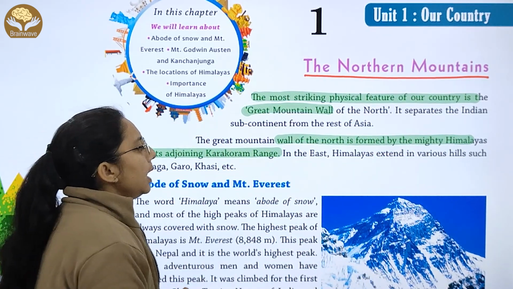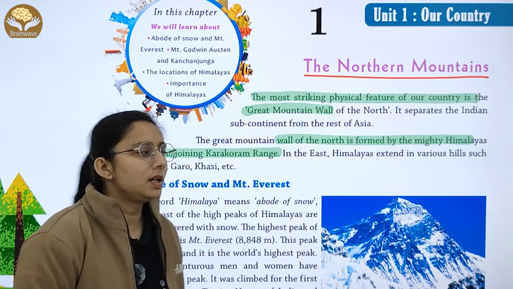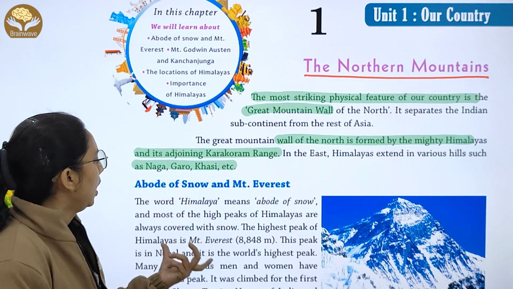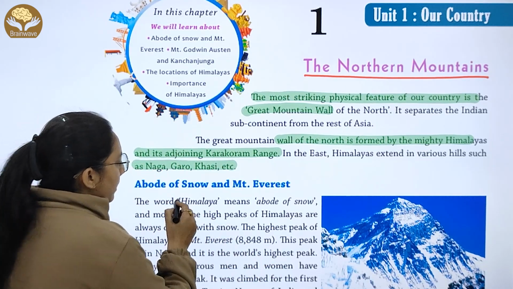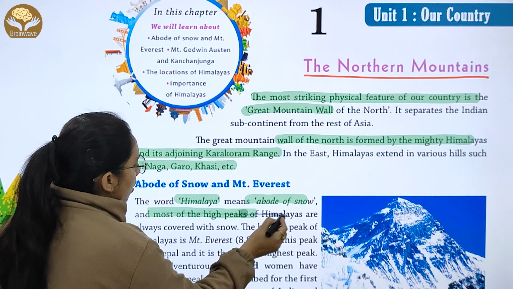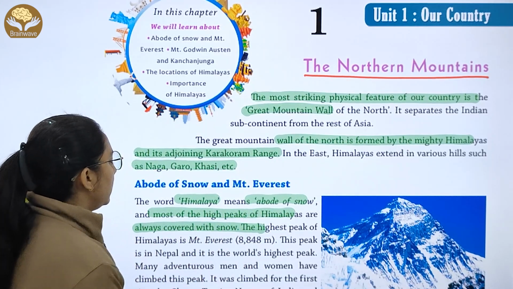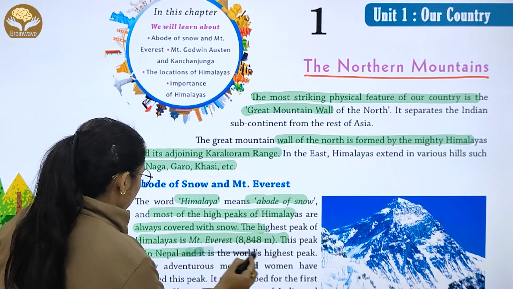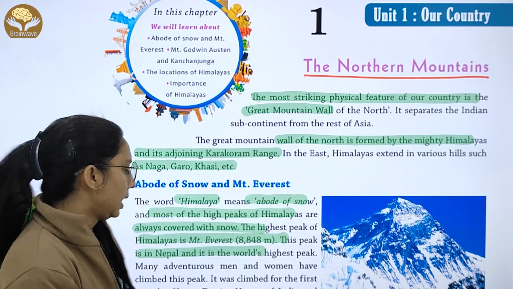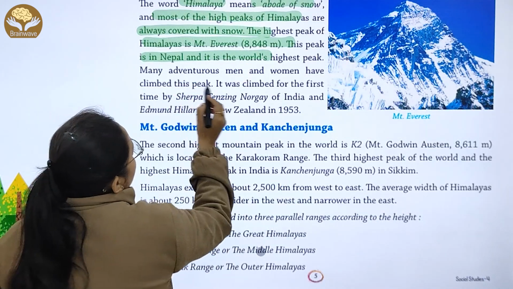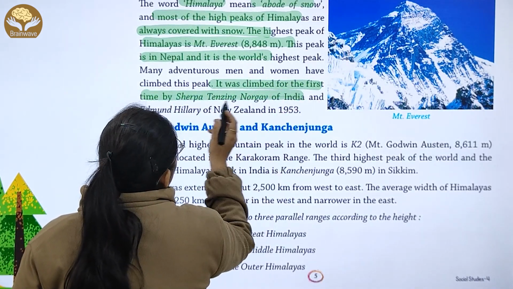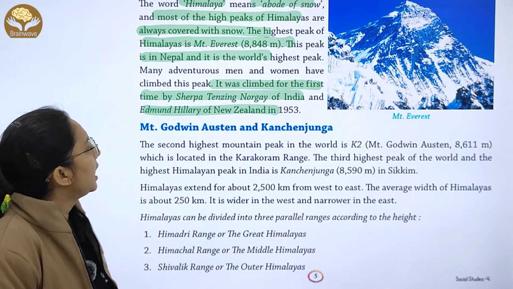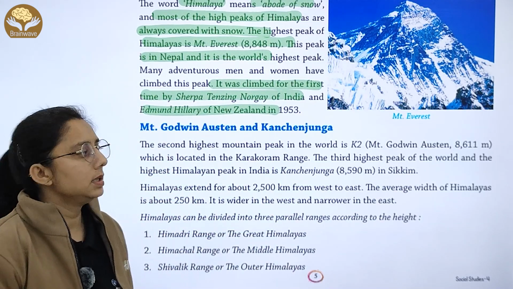joining the Karakoram range. In the east, the Himalayas extend into various hills such as Naga, Garo, Khasi. Himalaya means a daub of snow, and most of the high peaks of the Himalayas are also covered with snow. The highest peak of the Himalayas is Mount Everest, which is in Nepal, and it is the world's highest peak. It was climbed for the first time by Sherpa Tenzing Norgay of India and Edmund Hillary of New Zealand. Then we have Mount Godwin Austen and Kanchenjunga.